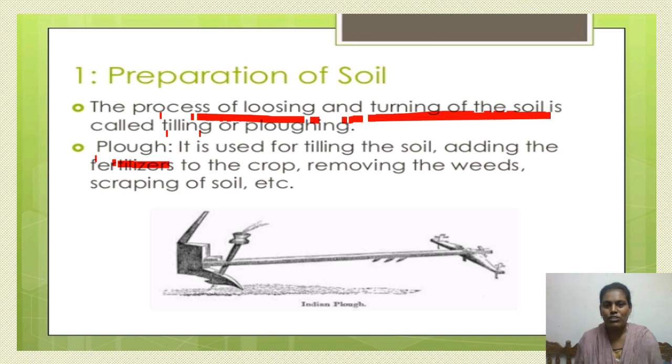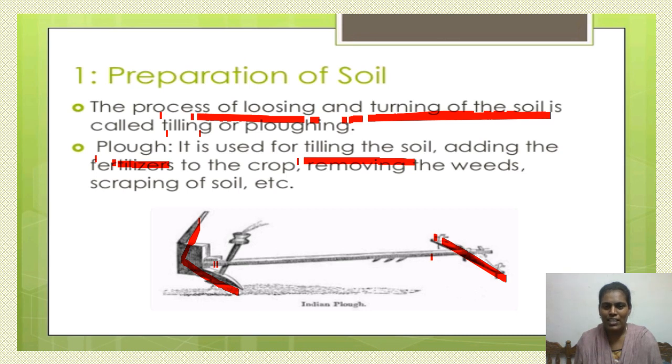Plough is used for tilling the soil. Look at the picture here. One long shaft is there, with one horizontal shaft. On one side, one sharp blade is there. You might have seen this tool which is used in agriculture, in the tilling of the soil. It is called plough. Nowadays, some other agricultural implements are also used in the preparation of the soil.